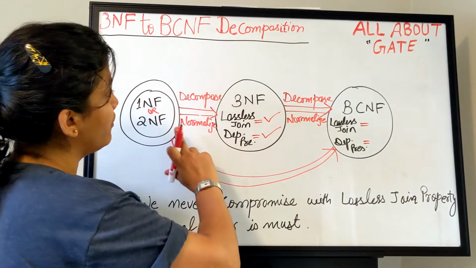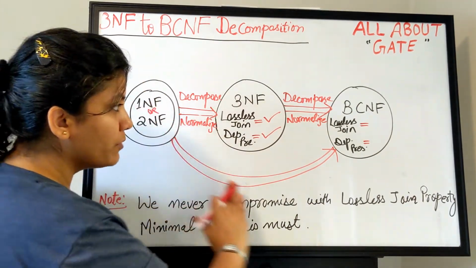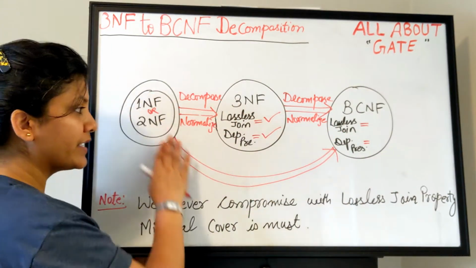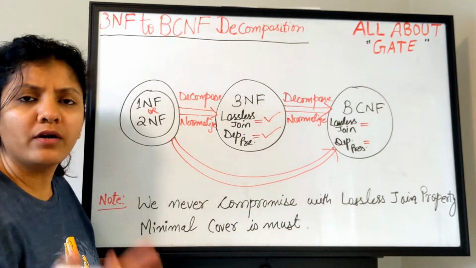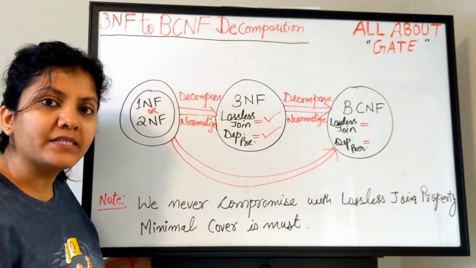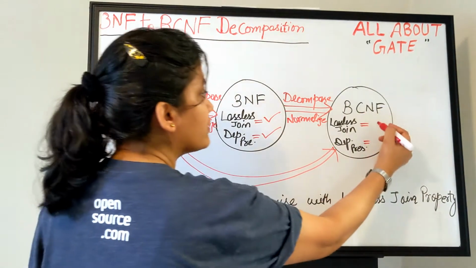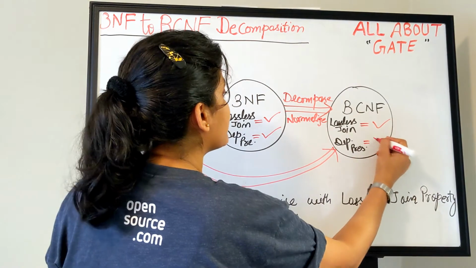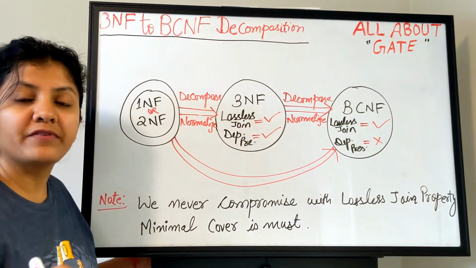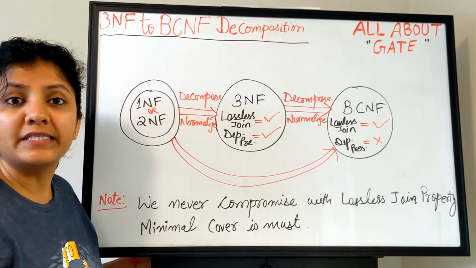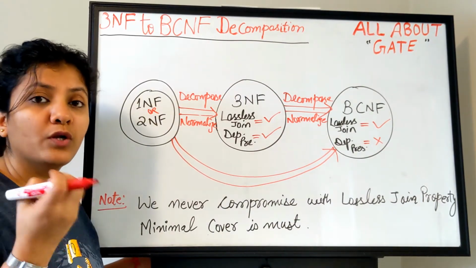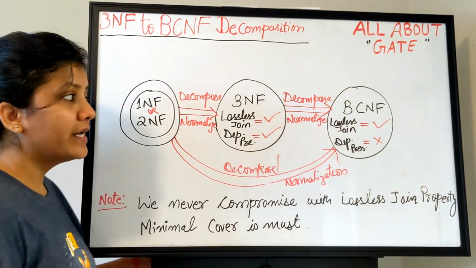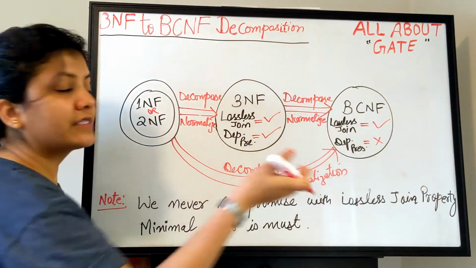Similarly, if you go from first normal form or second normal form to the BCNF, it's not necessary that you have to go from this to this. You can directly go from here to here also, depending upon what kind of dependencies are present. So if you go from here to there, lossless join is certainly true, but this is not always true. Dependency preserving can be lost. I mean, some of the functional dependencies are likely to be lost in this process of decomposition from this point to this point. Similarly, if you go from 3NF to BCNF, again the same concept applies.